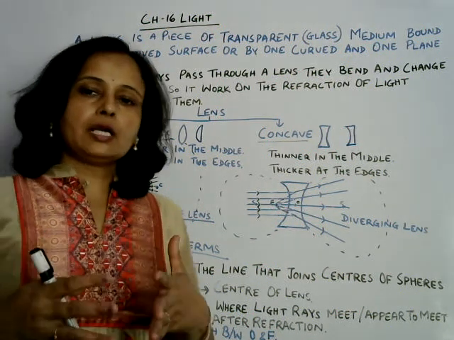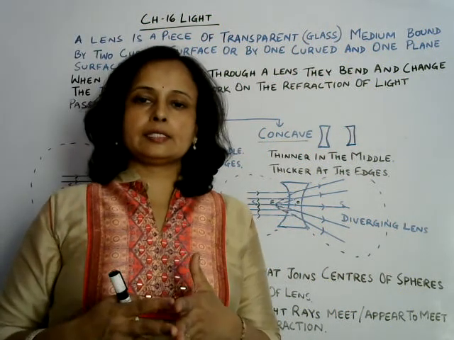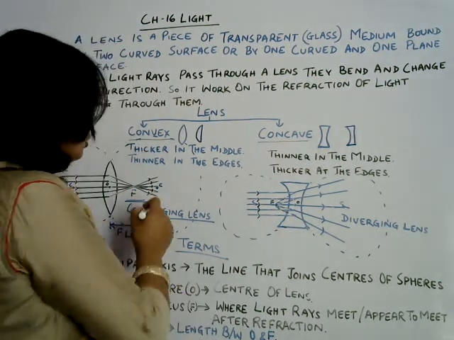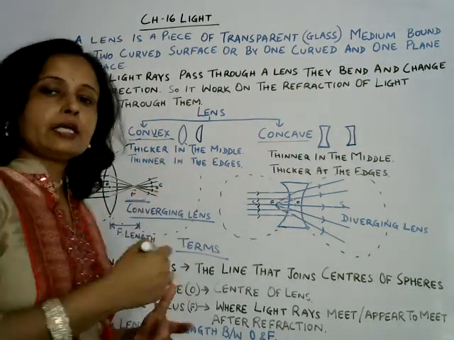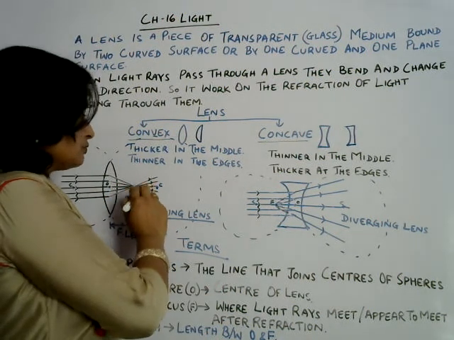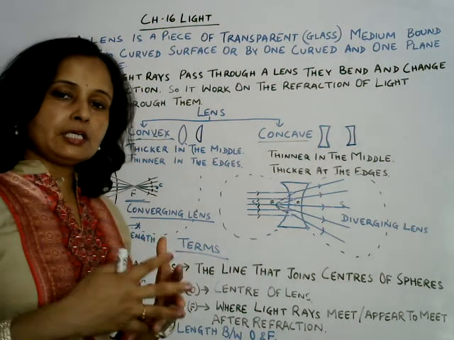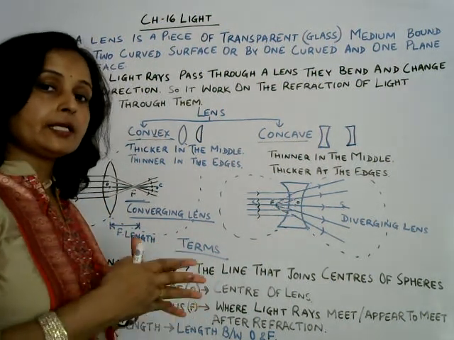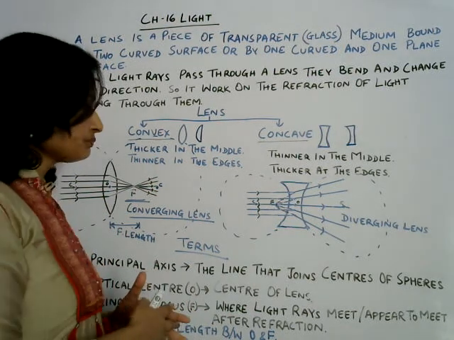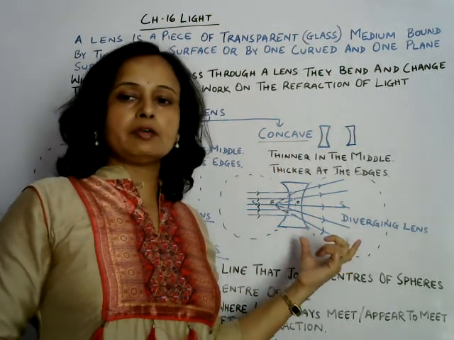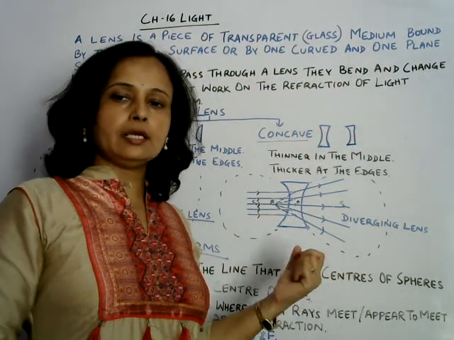So if we compare the mirror and lens, we can see a little bit of similarity in convex lens and concave mirror. Both are converging, light rays are converging, so where the light rays are actually meeting, that mirror or lens will make real image. Okay. And in concave lens, here you can see the light rays are diverging, so this is diverging lens.